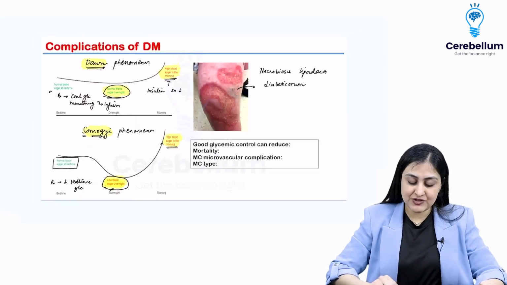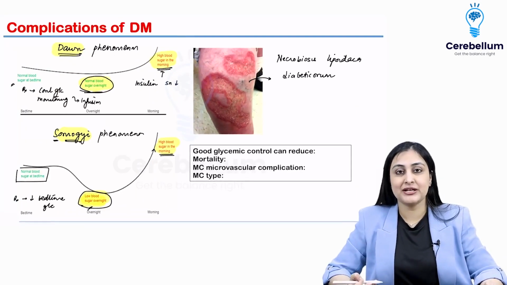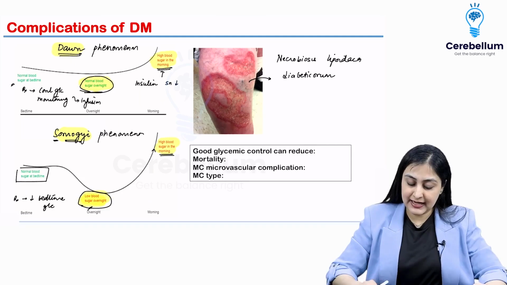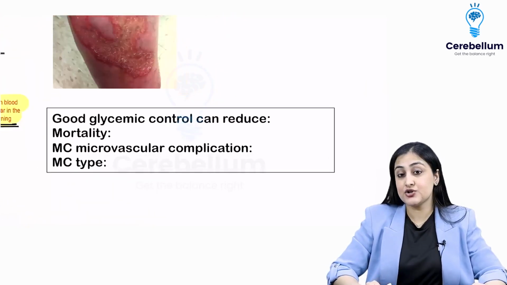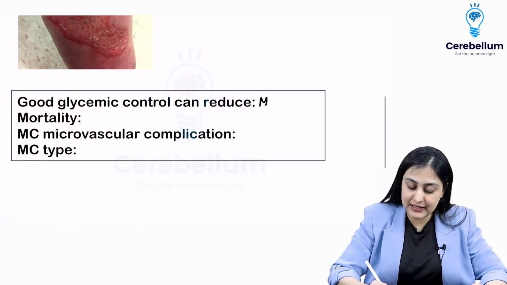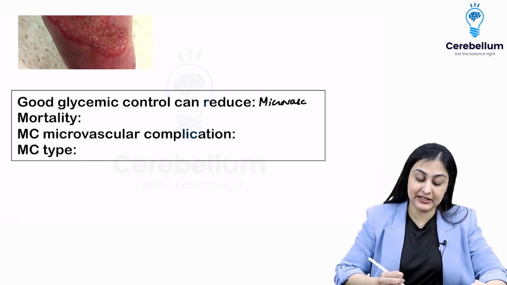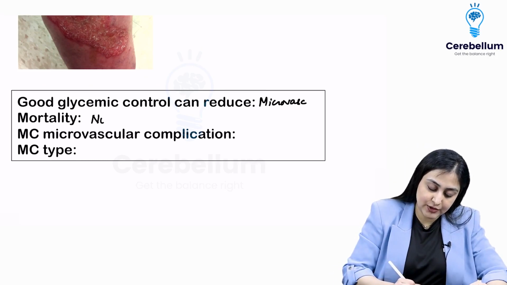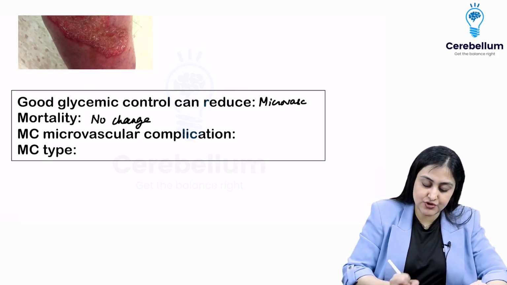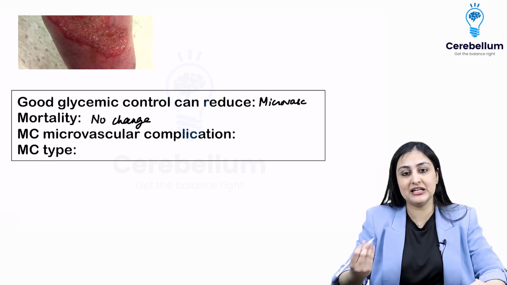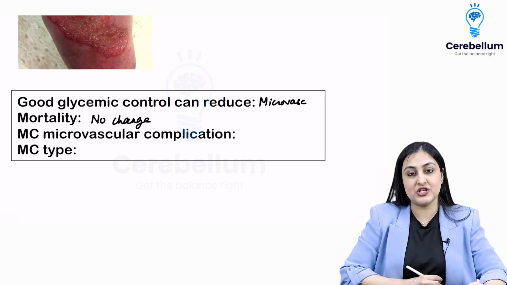Then a few questions about the complications. As you know, there are micro and macrovascular complications. So what you want to remember is that good glycemic control can reduce the microvascular complications such as neuropathy, retinopathy, nephropathy, whereas mortality will undergo no change. Even if you have good control, mortality doesn't change because the most common cause of mortality is the macrovascular changes, isn't it?